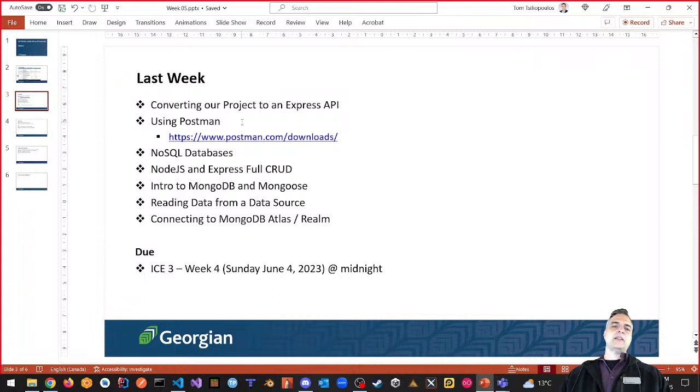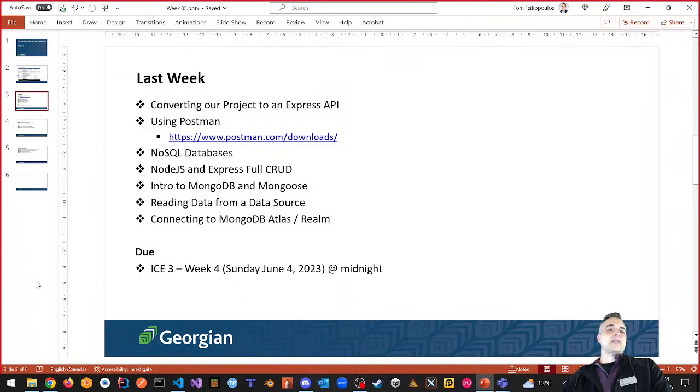Okay, so last week when we got together, we talked about converting our project to an Express API. We used Postman a little bit for testing, and it helped us. NoSQL databases we talked about, Node.js and Express full CRUD, and an intro to MongoDB and Mongoose. We had a lot of stuff last week, and that was all catch-up stuff from week 3, right? I probably would have spread it out a little bit more and put more into week 3 and less into week 4, and if we had another semester where we didn't have that break, then yes, I would have done that. Reading data from a data source we talked about, and connecting to MongoDB Atlas and Realm. We did all that last week. It was a big week.